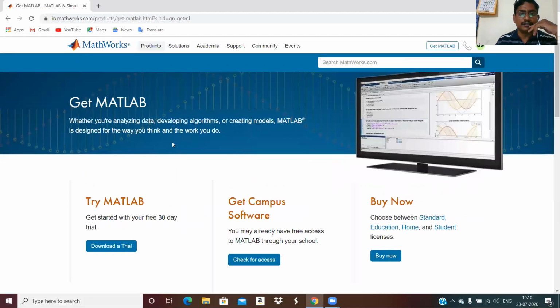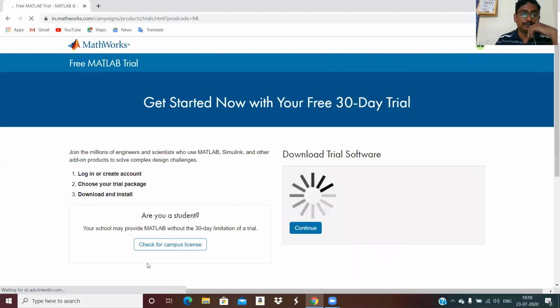Download a trial, and it is for Get MATLAB. You can buy from here also. Get Campus Software: if some college has access to MATLAB, then on that campus, that person can use it. But the college has to have that type of license, a Campus Software type license. Then he or she can apply for it. Here you can download a trial.